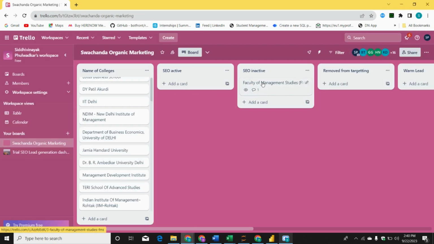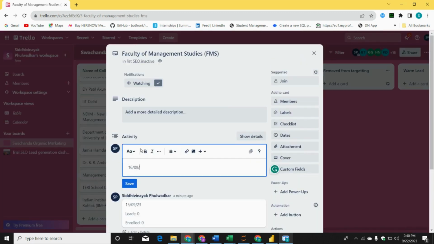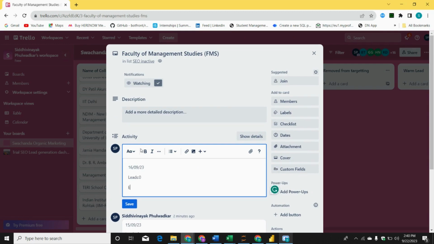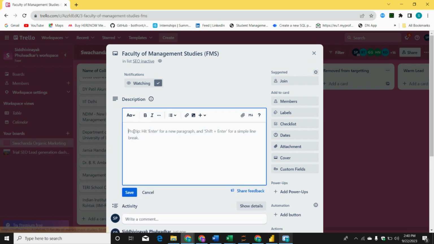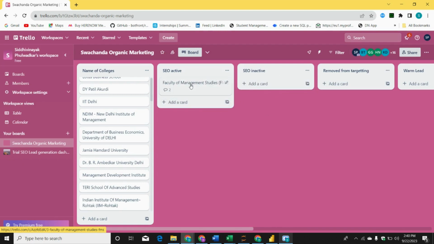What I will do, I will again come back to this. I will first go and comment on 16th: 0923. Leads are again 0, enrolled are again 0, and I will save this. But this time, you have to write down this description only once, like what is the college, and current student is 0 only, because no enrollments are happening. But now what is the change? Now suddenly the college has become active, so I will shift this college to here. Got it? Once the college is getting relevant visitors, it means there is more than 0 score for that college in SEO.